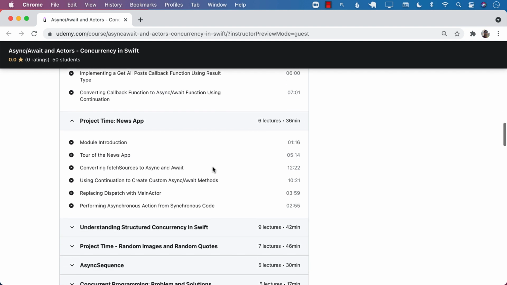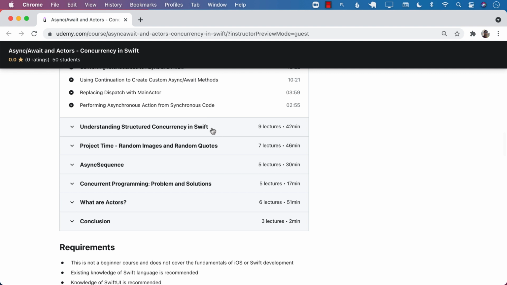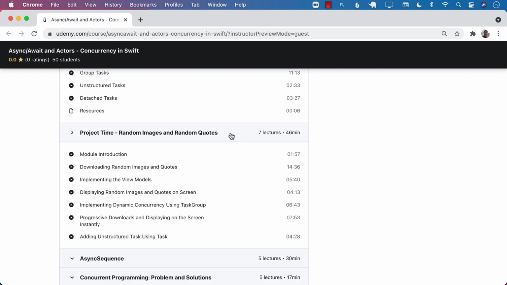After that, it's project time, and we will implement a complete news app with the async and await feature, main actors, as well as the continuation features. After this, we're going to learn about structured concurrency in Swift. This will include async let in a loop, canceling tasks, group tasks, unstructured tasks, and even detached tasks.